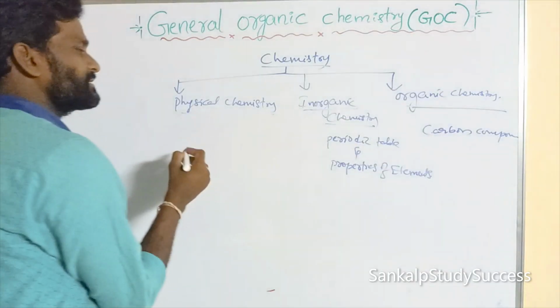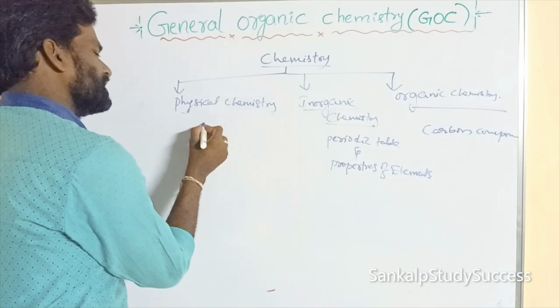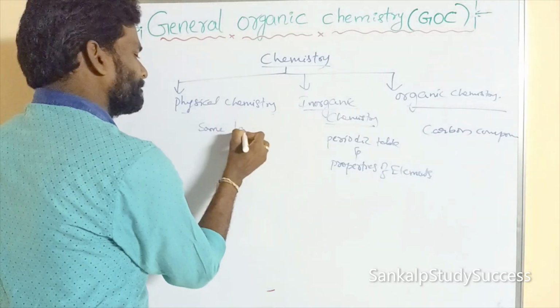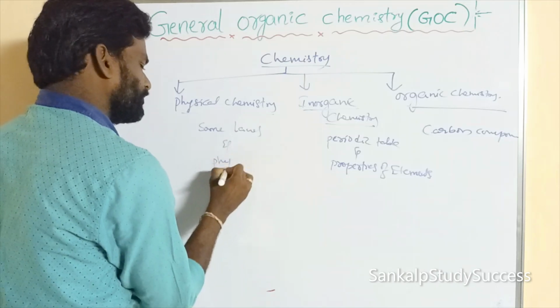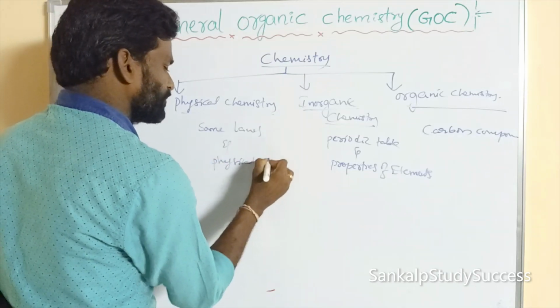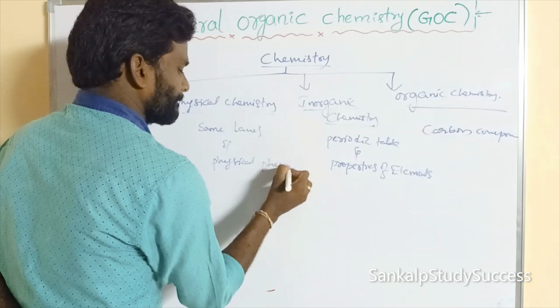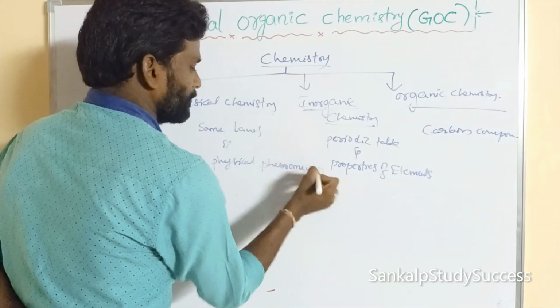In physical chemistry, we can study some laws and some physical phenomena.